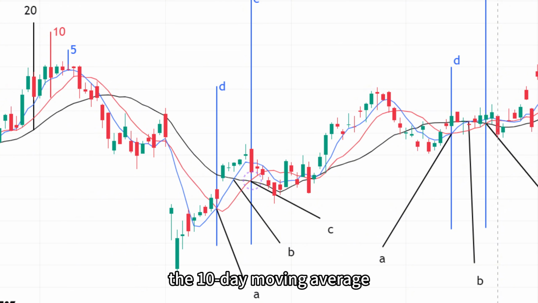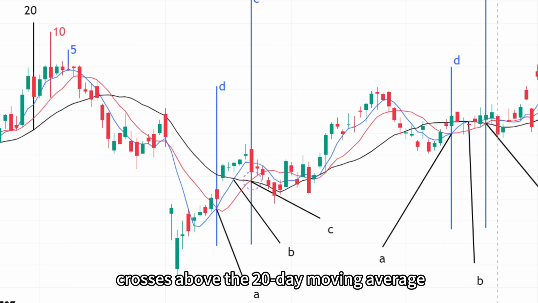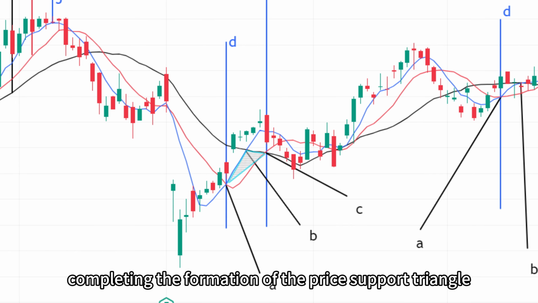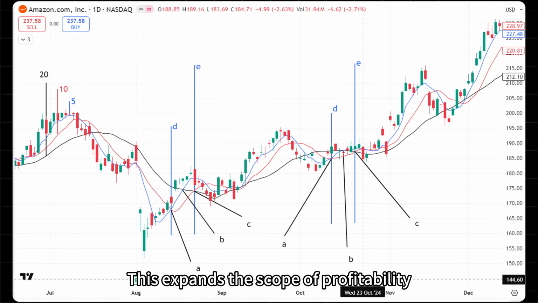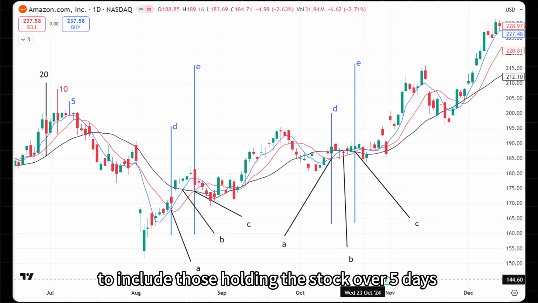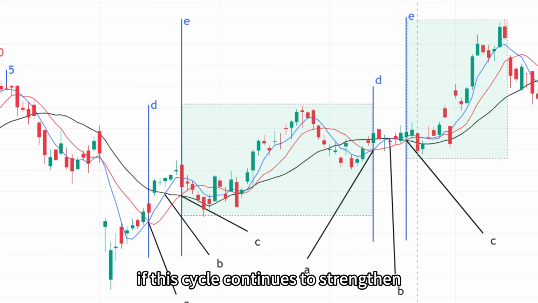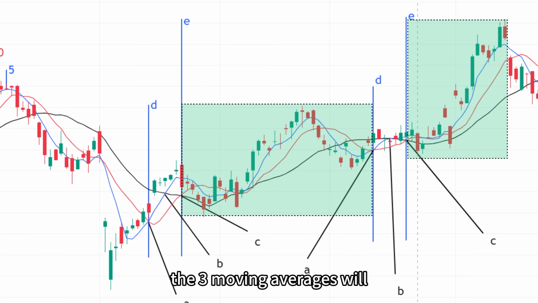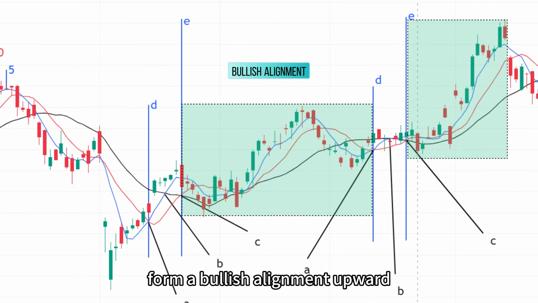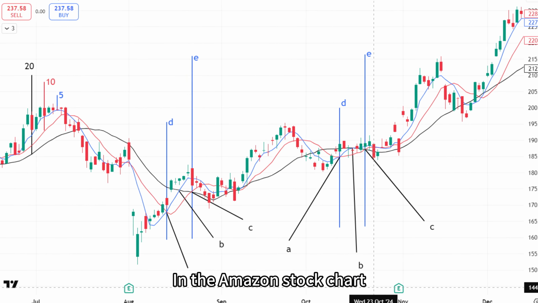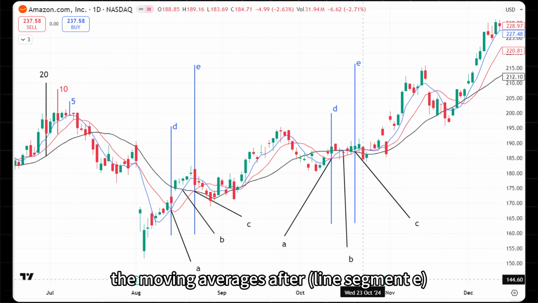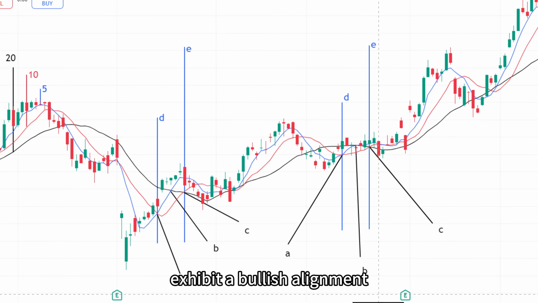Eventually, the 10-day moving average crosses above the 20-day moving average, completing the formation of the price support triangle. This expands the scope of profitability to include those holding the stock over 5 days, 10 days, and 20 days. If this cycle continues to strengthen, the three moving averages will form a bullish alignment upward. In the Amazon stock chart, the moving averages after line segment E exhibit a bullish alignment, marking the start of